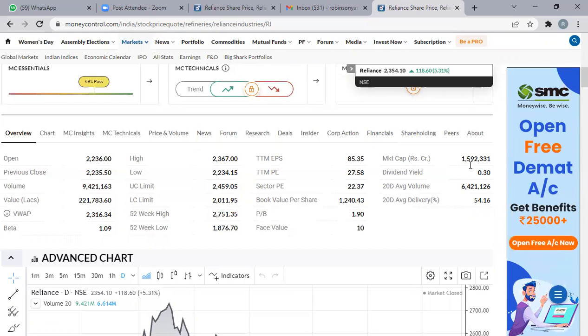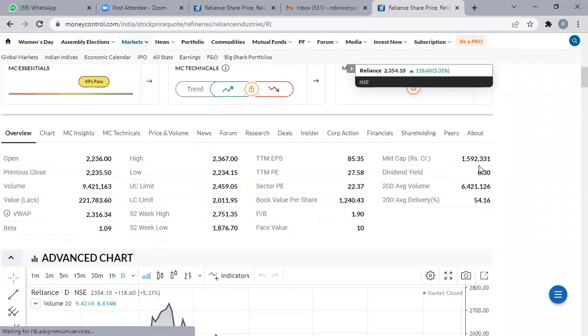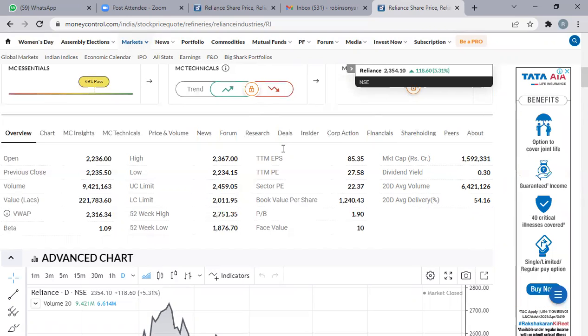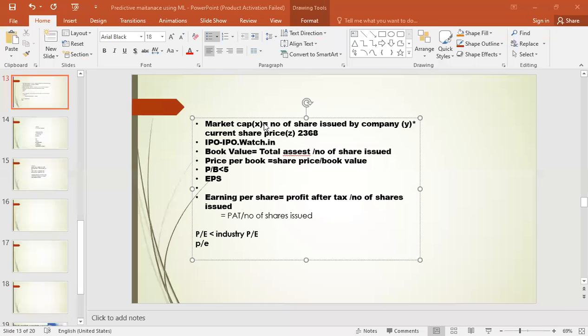It is 15 lakh 92,331 crore. So the market capitalization of Reliance is in and around 15 lakh 92,331.